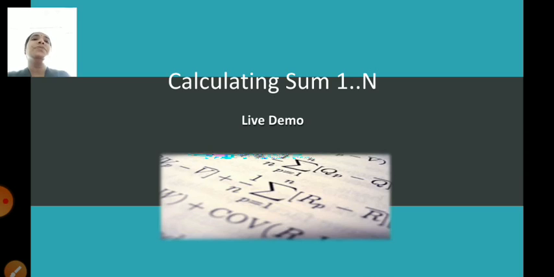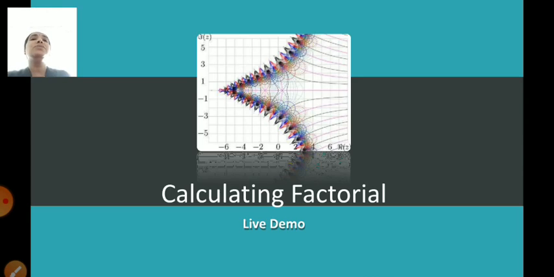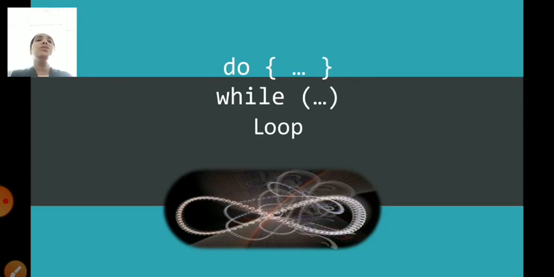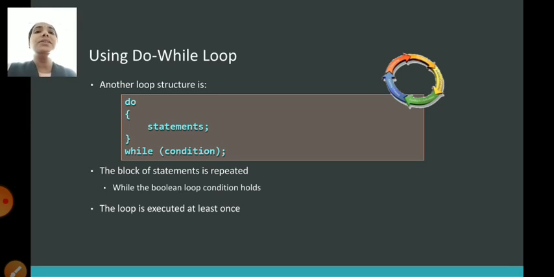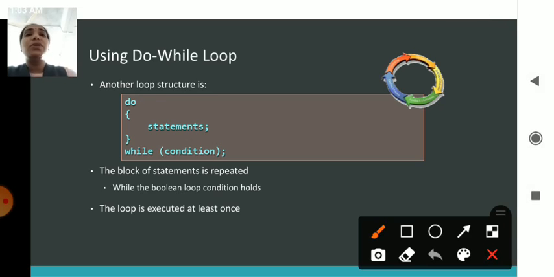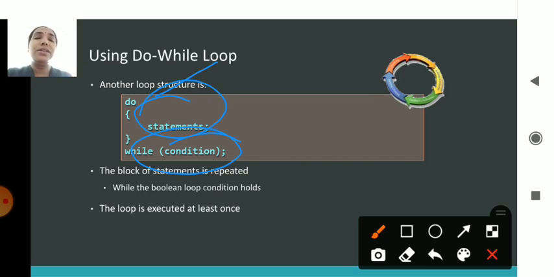value. Okay, so this is an example of the while loop, and next we move on to a loop called the do while loop. The same logic is used as in the while loop, but the condition is handled differently. You can check the syntax here: you have a do, and the statements in the beginning will be printed first, but the condition will be checked later. First it prints the statements, then it checks the condition. That is your do while loop. This is the syntax for the do while loop.